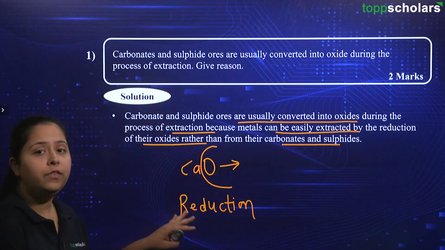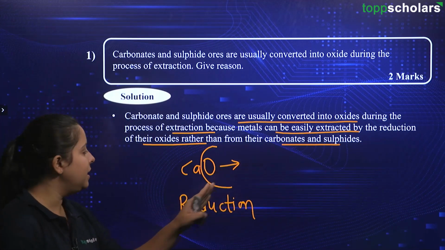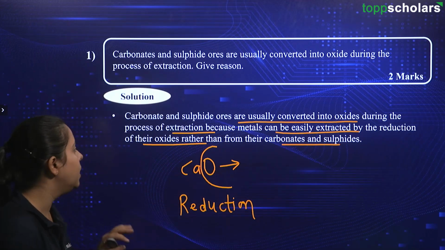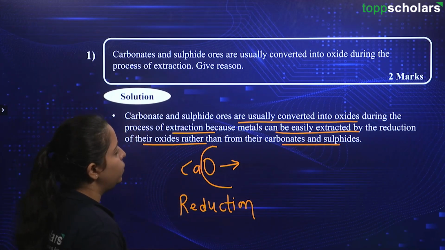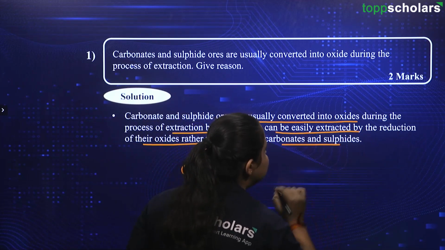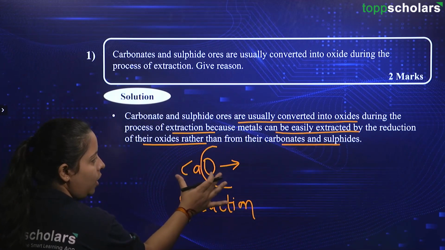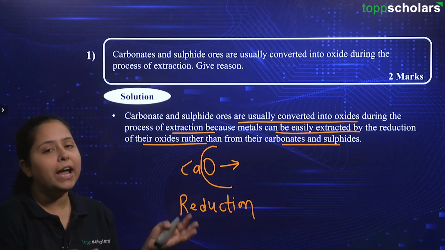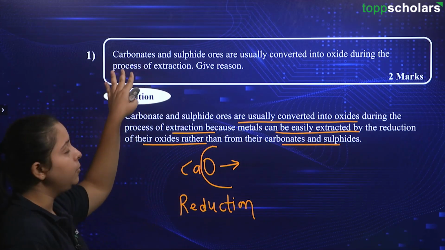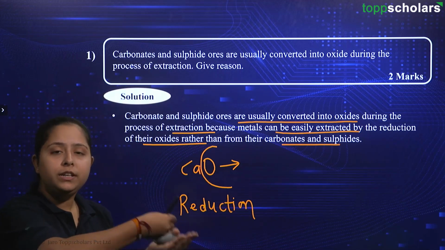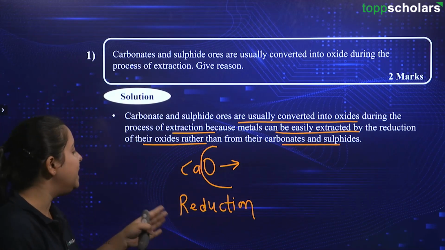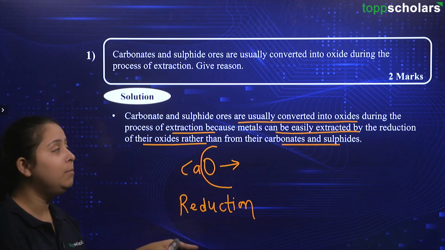After reduction, we will be able to remove this oxygen and this calcium will be free for us to have the purified metal. Now, over here, we are saying that metals can be easily extracted by the reduction of their oxides rather than from their carbonates and sulfides. Hence, we are trying to change the ores which are in carbonate and sulfide form into oxide form, because then we can easily convert that form into the metal form.